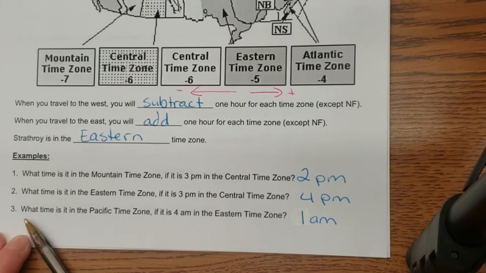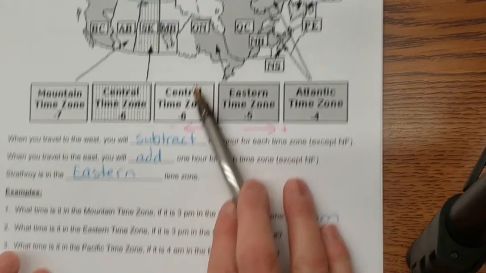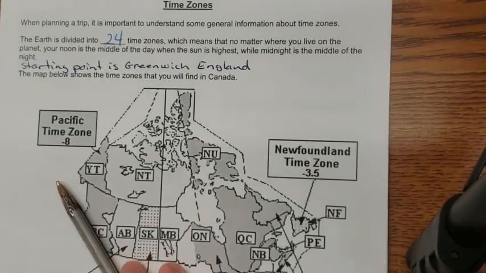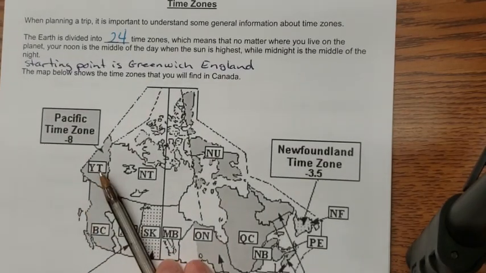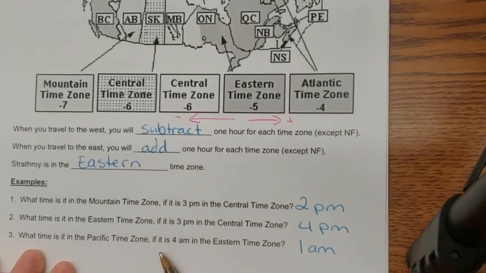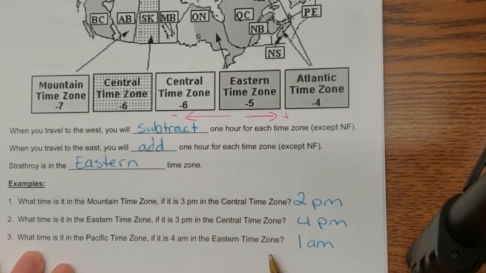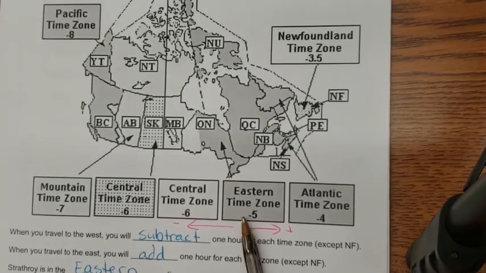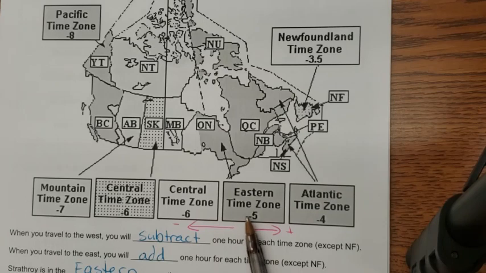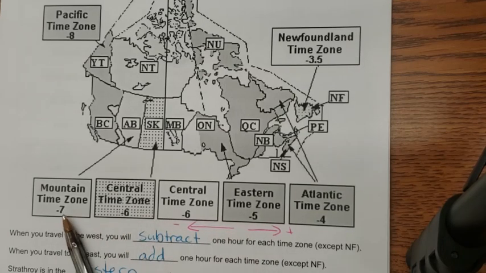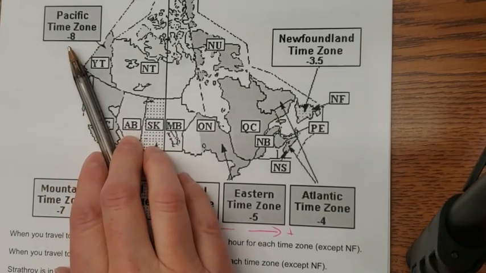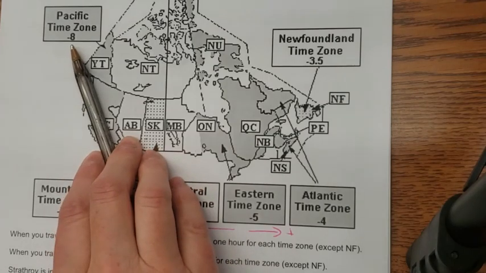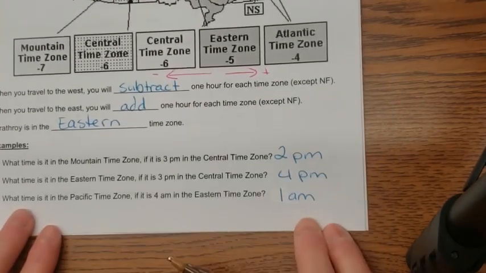Our last example says, what time is it in Pacific time zone? So Pacific time zone is way up here. That's our BC, our Yukon. If it is 4 a.m. in Eastern time zone, all right, we're going to subtract because we're moving west. So we start Eastern, it's 4. In Central it is 3. Mountain, it is 2. And then one more over would be 1 a.m. So the answer is 1.